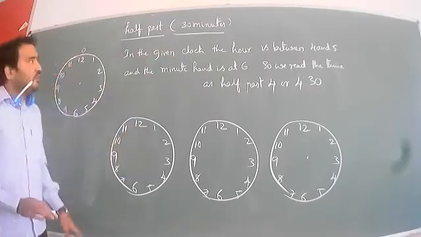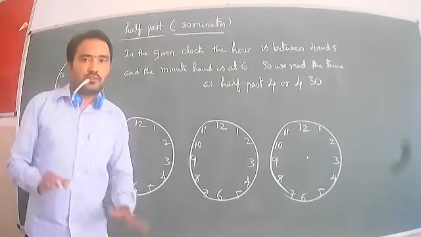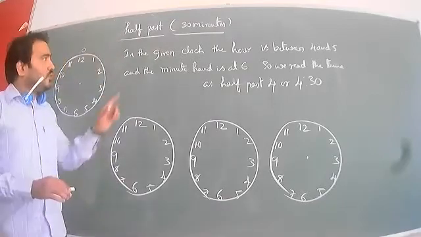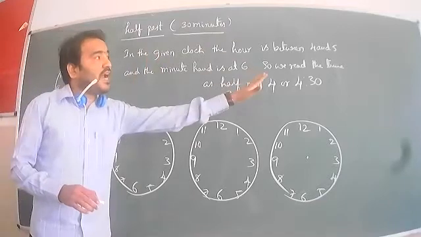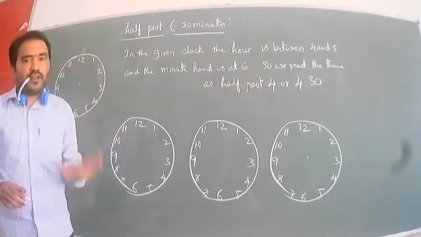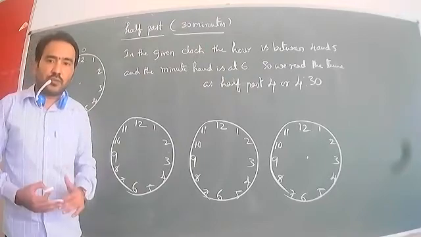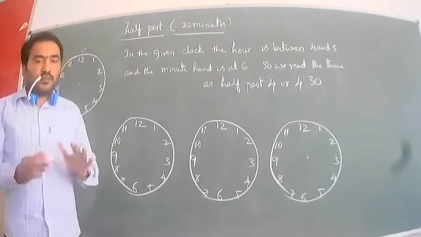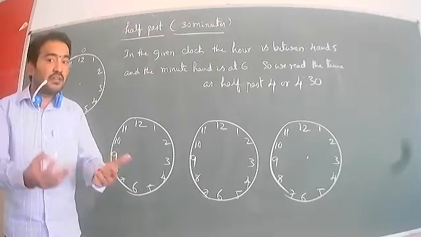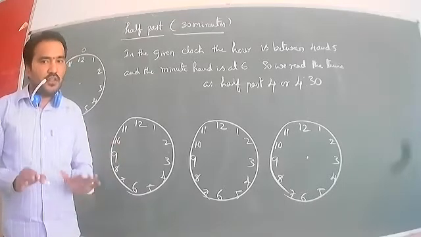So half past means what? 30 minutes. Okay, so in the given clock the hour hand is between 4 and 5. Guruji, when it is between 4 and 5, which hour should we take? We should take 4. When it is between 5 and 6, we take 5. Whichever number comes first, take that number.